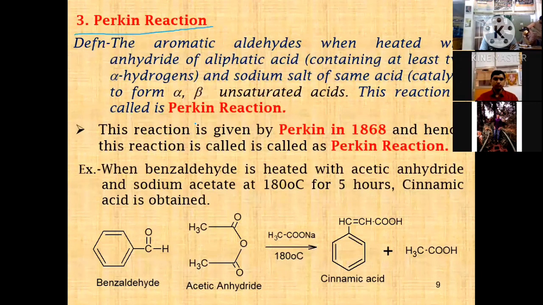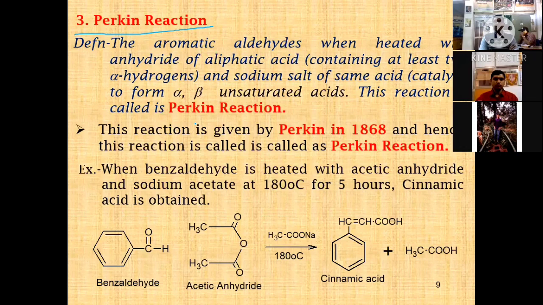This carbonyl compound is heated with acetic anhydride in the presence of sodium acetate at 180 degrees Celsius to give the corresponding alpha beta unsaturated acid and acetic acid as a side product.